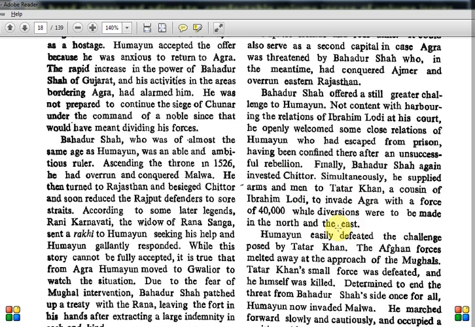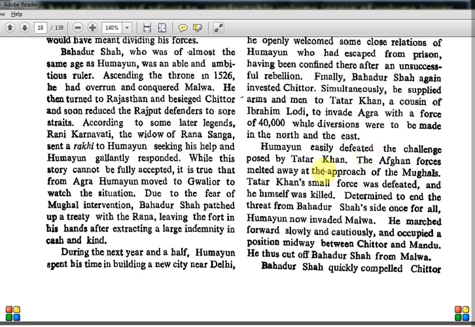Humayun easily defeated the challenge posed by Tatar Khan. The Afghan forces melted away at the approach of the Mughals. Tatar Khan's small force was defeated and he himself was killed. So his role is over, like a military general who came, helped, and then was gone.